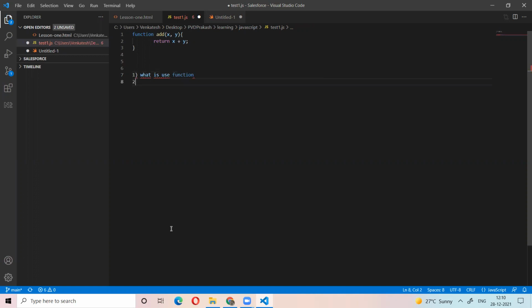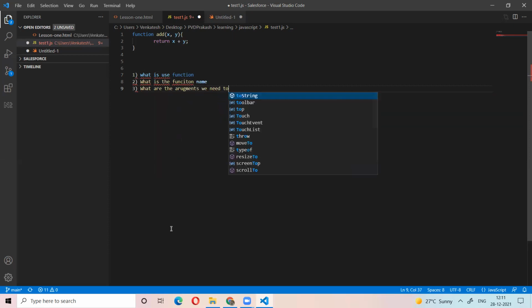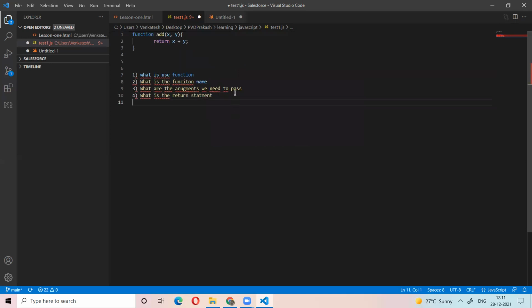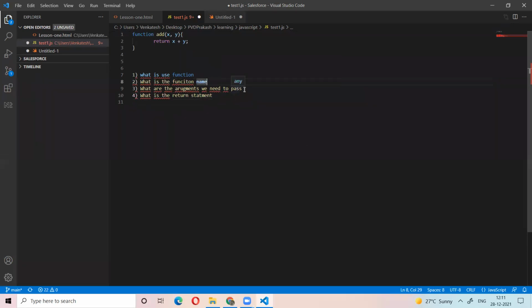So if you want to call a function, you need to know what is the use of that function, what is the function name, what are the arguments we need to pass, and what is the return statement. We must know this.